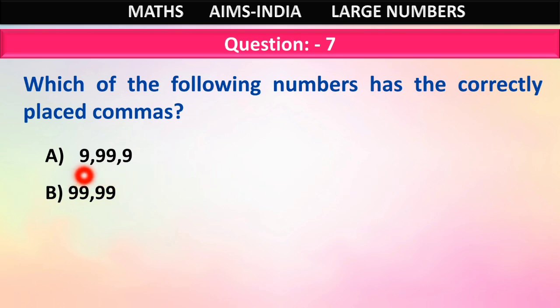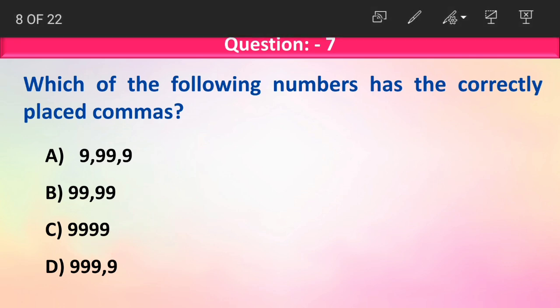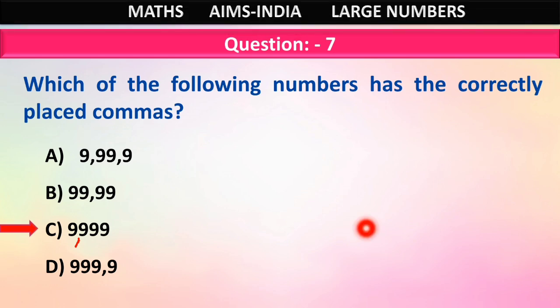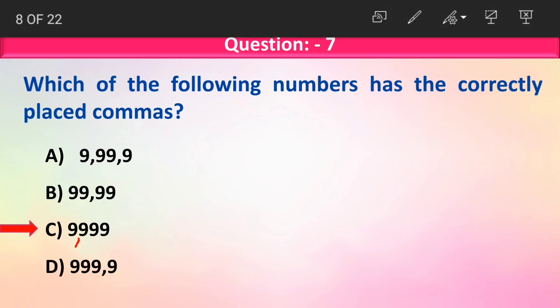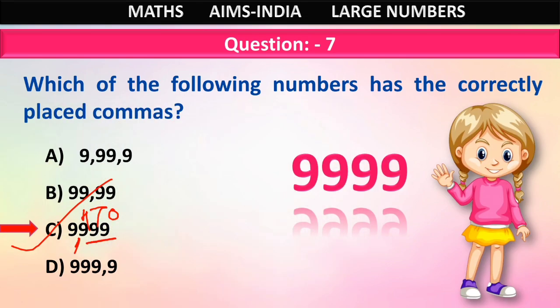Look at option A, option B, option C, option D. Here the correct option is option C. In option C we have comma placed after 3 digits, right? Comma is placed after ones period. Ones, tens, hundreds. Ones period ends here, so we have a comma here. This number has the correctly placed comma.